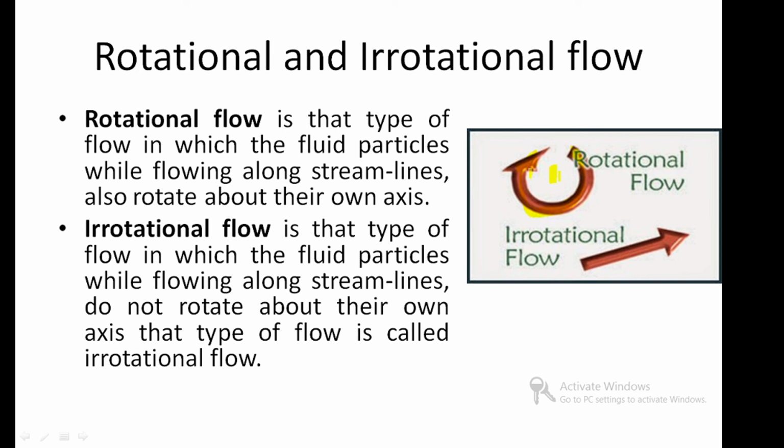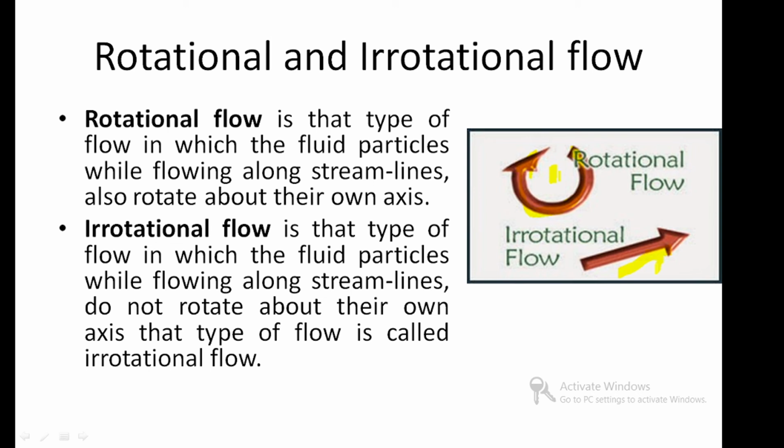The irrotational flow is the type of flow in which the fluid particles, while flowing along streamlines, do not rotate about their own axis. The fluid particle follows the streamline, but it is not rotating about its own axis. That is called irrotational flow.